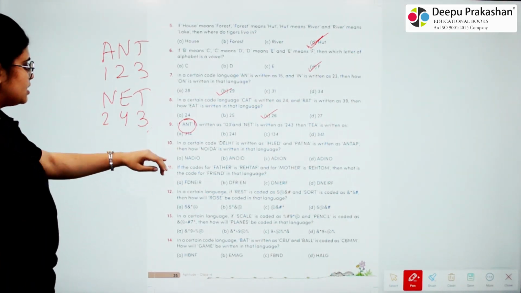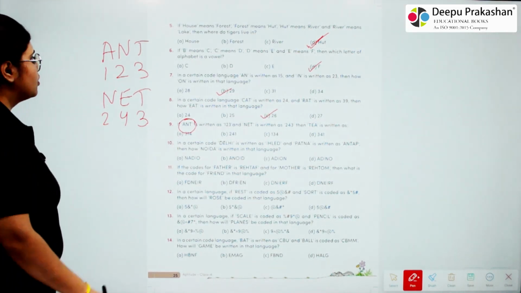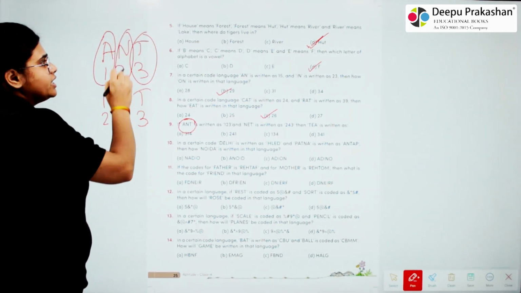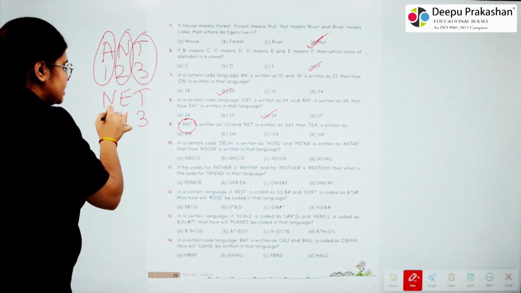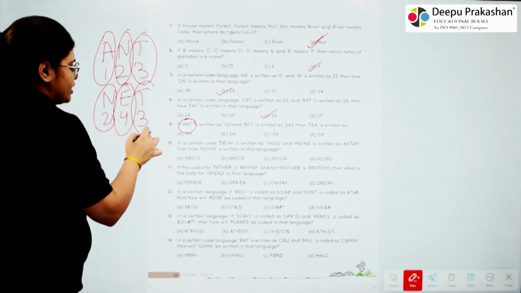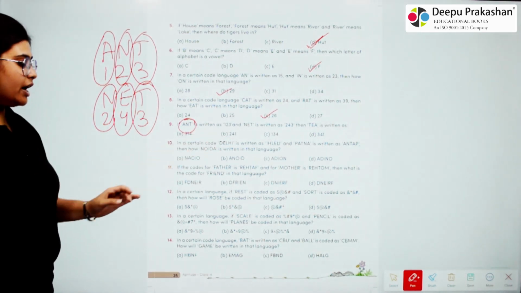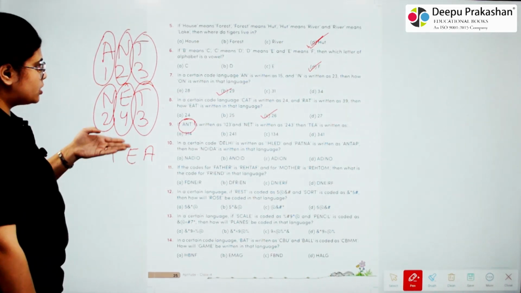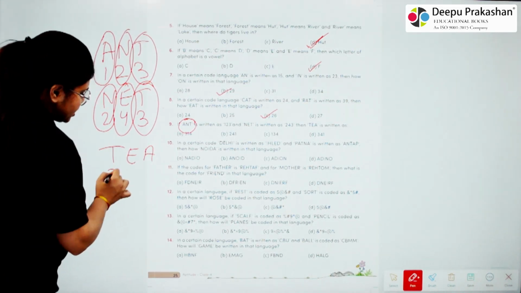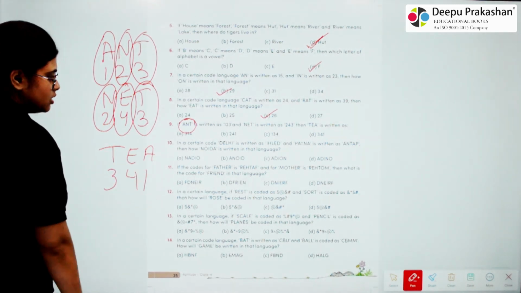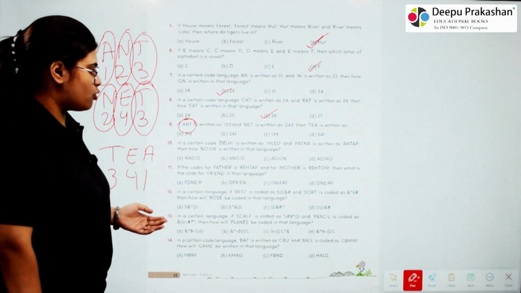Okay, that means A is 1, N is 2 and T is 3. Similarly, N here is 2, E is 4 and T is 3. So we have to find out the number for TEA. So T here means 3, E means 4 and A means 1. So the number will be 3, 4, 1.